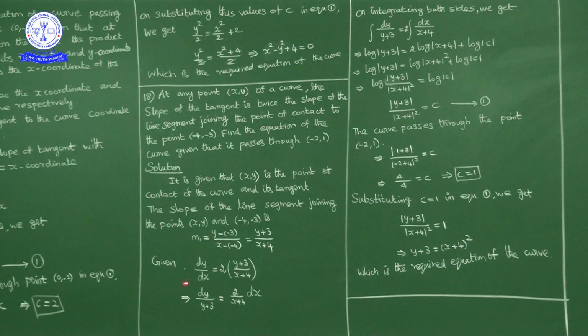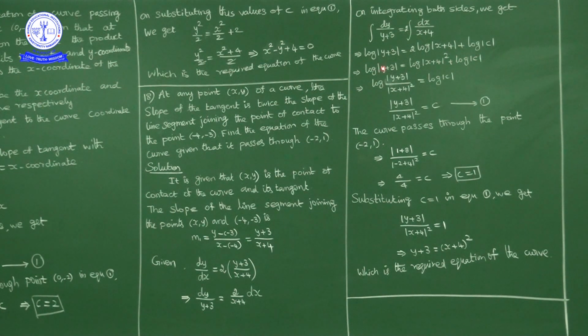Now all y terms and dy on one side, all x terms and dx on one side. Now integrating on both sides, what will we get? Integral dy upon y plus 3 is equal to 2 times integral dx upon x plus 4. Left hand side, we get log mod y plus 3 is equal to 2 times log mod x plus 4 plus integral constant, which I will write as log mod c. Okay, m log a we can write as log a power m. Using that property, 2 log mod x plus 4 we can write as log mod x plus 4 whole square plus log mod c.